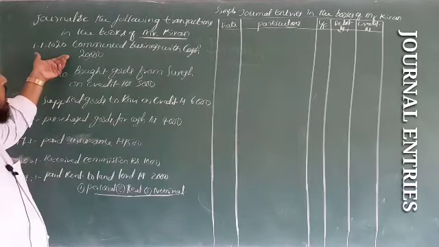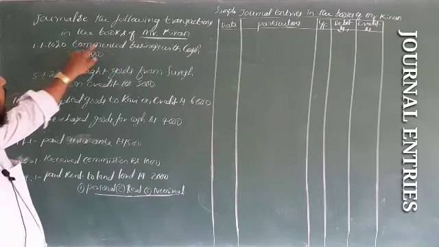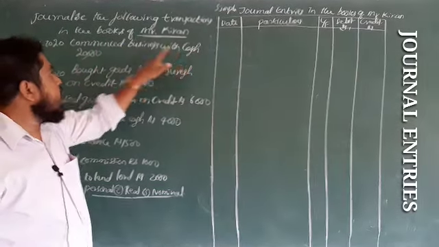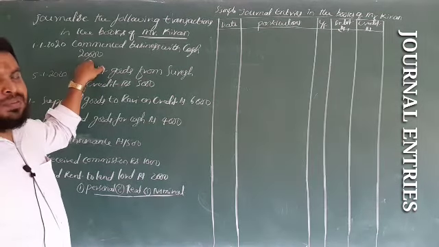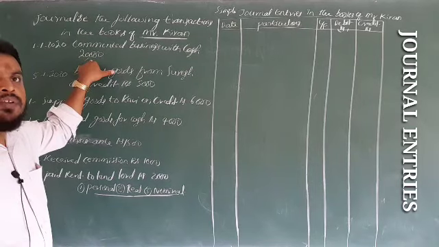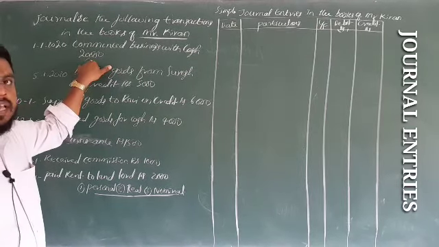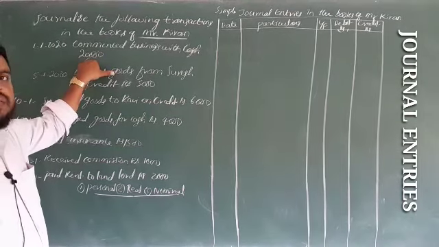The first transaction, on 1/1/2020: commenced the business with cash rupees 20,000. To start a business, the owner first has to invest an amount. Capital may be in the form of cash or in the form of assets.